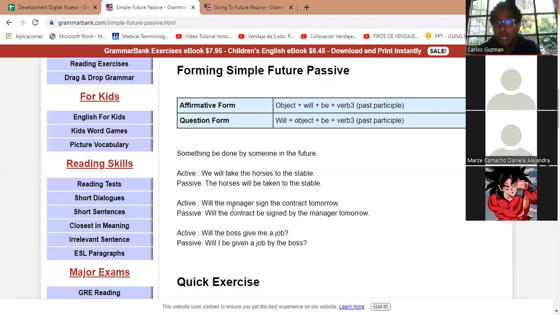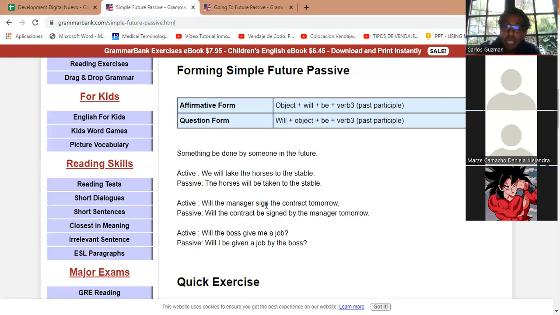Another example. Active: Will the manager sign the contract tomorrow? That's a question. Will plus the object, the manager, plus be plus the verb in the past participle form. Will the manager sign the contract tomorrow? In the passive form: Will the contract be signed? The contract becomes the subject, it is receiving the action.